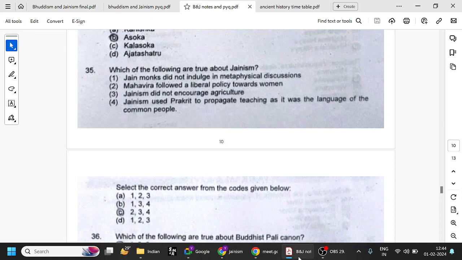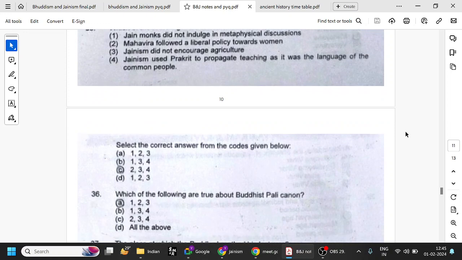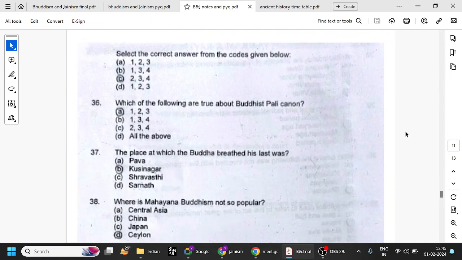Buddhism followed the Madhyamika, okay, means the middle path. That is also an important, frequent question. Buddhism follows the middle path. Jainism follows the extreme path. Okay, so this may seem like it is not the right answer. So this is a tricky question, an important question. Okay, remember those options: Prakrit and Ardhamagadhi, lenient toward women, and they did not encourage agriculture.